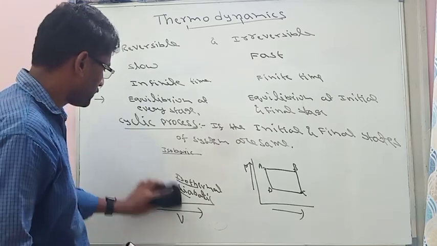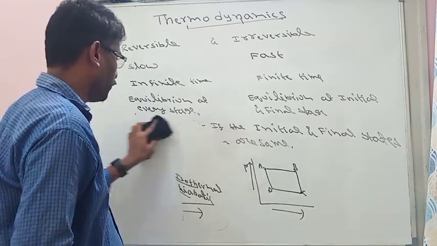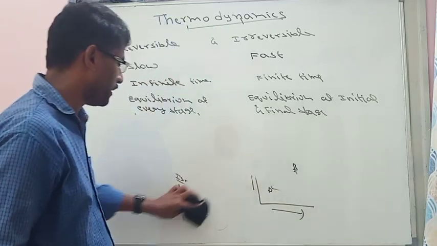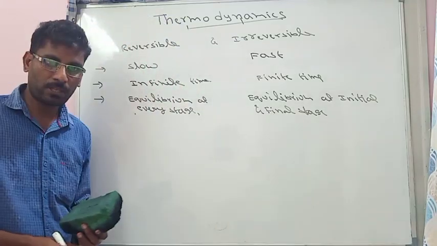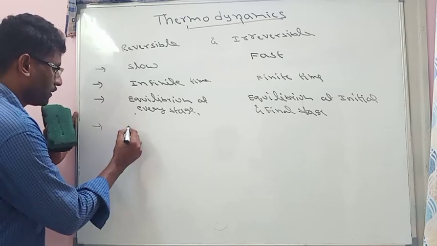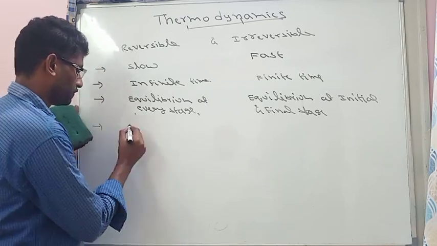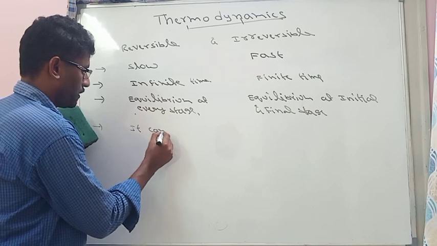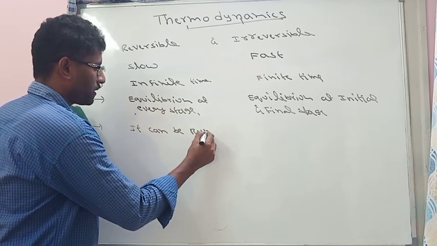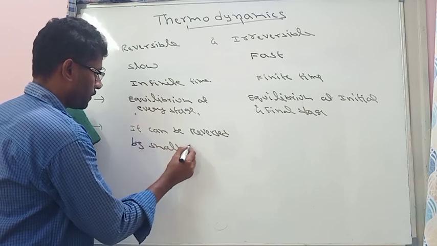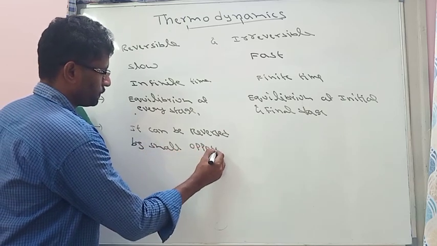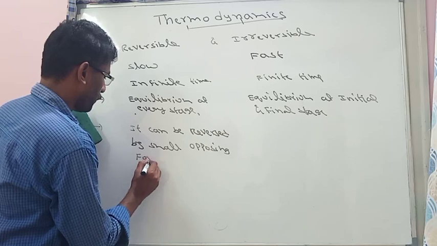So a reversible process is a process where it will take place in an infinite number of steps, and it is a very slow process. It can be reversed by a small opposing force.